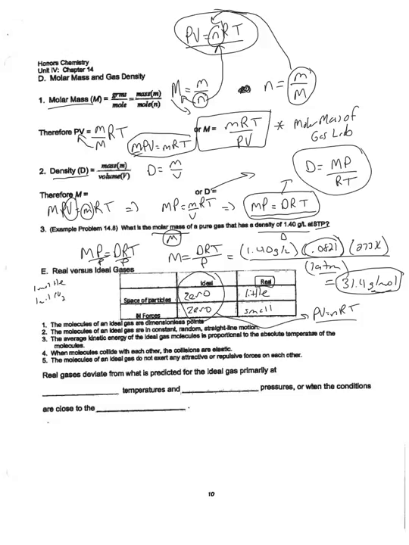So again, what are some assumptions we're making about the gases? The molecules of the ideal gas are dimensionless points. They take up no space. The molecules in an ideal gas are constantly moving, and they're moving in straight lines until they bounce off of something. The molecules hitting the walls of the container is where we get pressure. The average kinetic energy of an ideal gas is proportional to its absolute temperature. So the kinetic energy is directly related to its temperature, which we've talked about in the last unit.